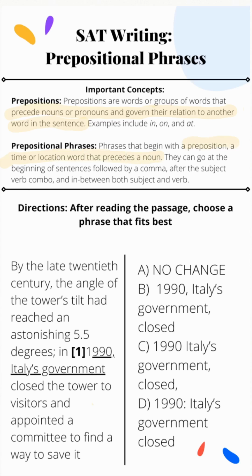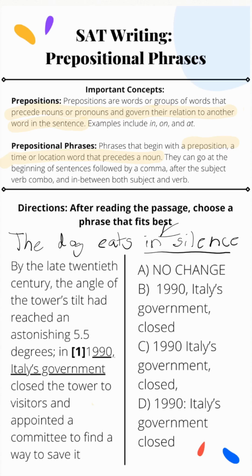Now, prepositional phrases are phrases that begin with a preposition, a time or location word, that precede a noun. They can go at the beginning of sentences followed by a comma, after the subject-verb combo, and in between both subject and verb. Now, let's give an example of a prepositional phrase. We have our simple sentence from last time. The dog eats. Now, let's add something to the end that will create a prepositional phrase. In silence. A little sad, I know, but it does give a good example of a prepositional phrase.